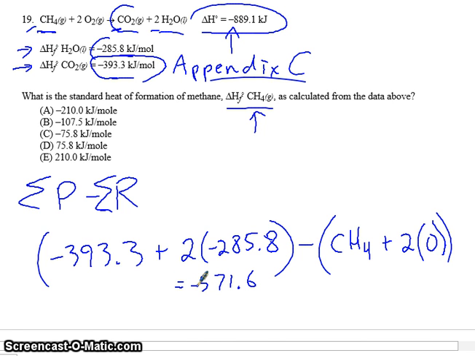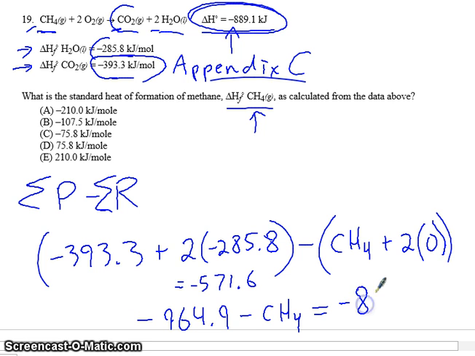If we subtract 393.3, we have a total of negative 964.9, which makes sense. It's a big negative number, minus CH4, whatever CH4 is, and this will give us the total, which in this case is negative 889.1 kilojoules.